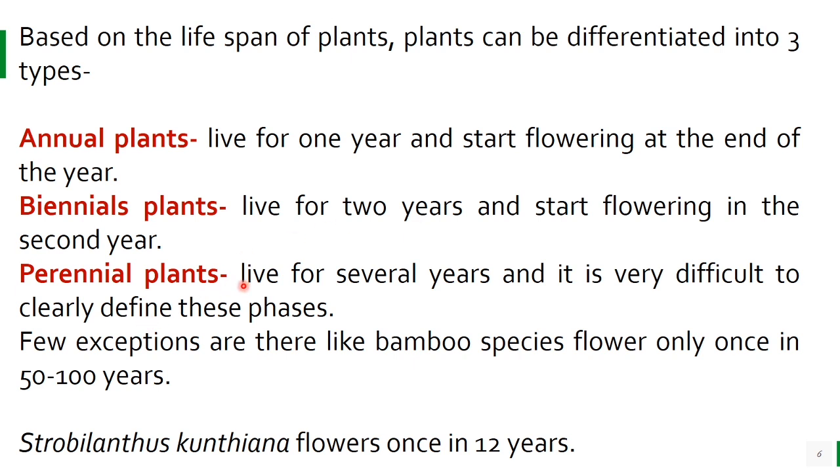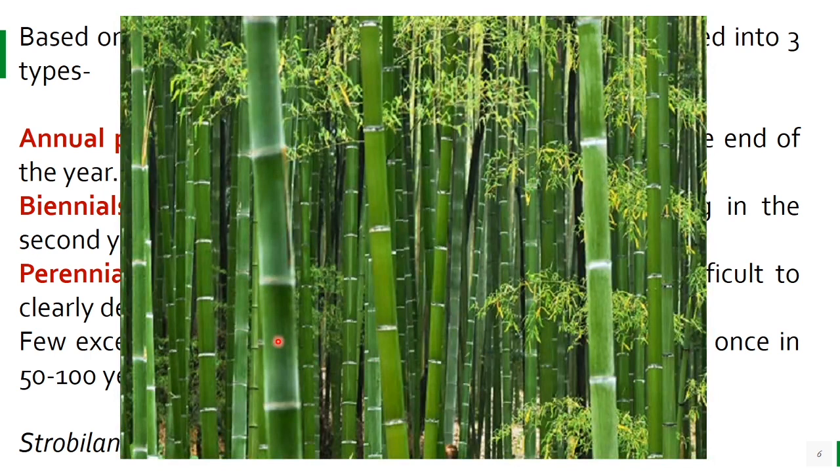These are the plants which live for several years, from more than 2 seasons or 2 years to many years, like hundreds or thousands of years. And it is very difficult to clearly define these phases. It is very difficult to identify which one is the juvenile phase and then the reproductive phase and then the senescence phase. For example, in case of bamboo, some bamboo species flower only once in 50 to 100 years. They may take 50 years or 80 years or 100 years to produce